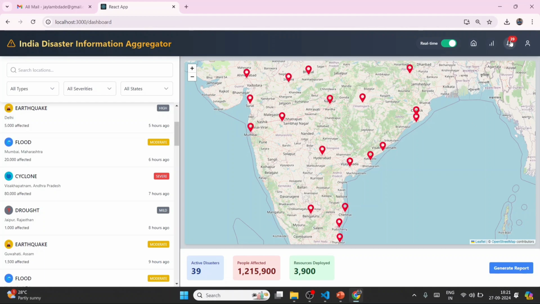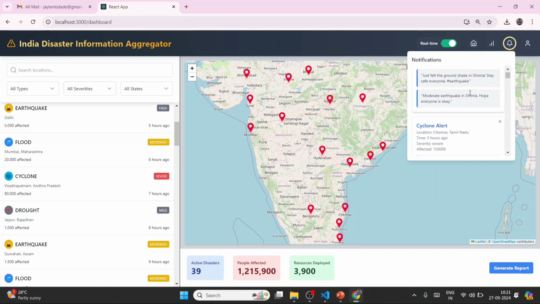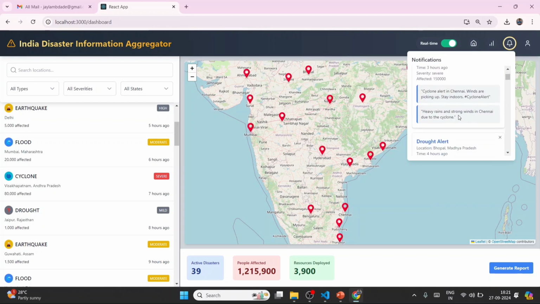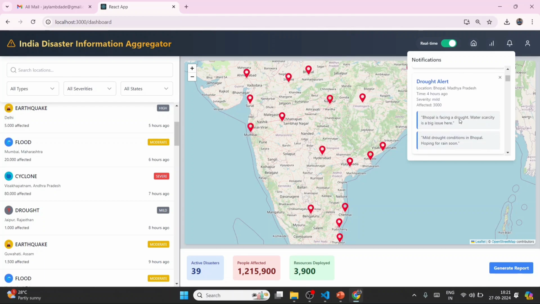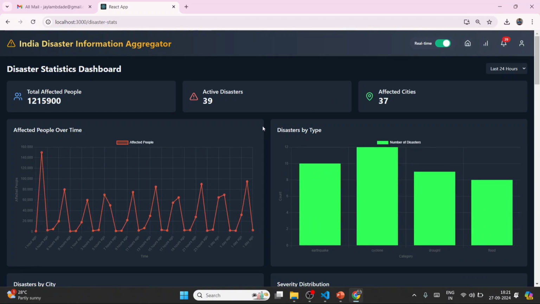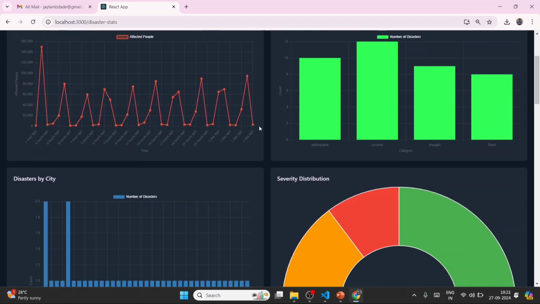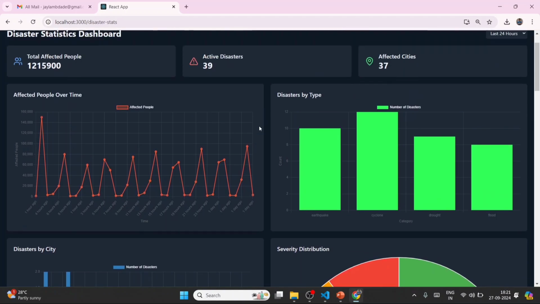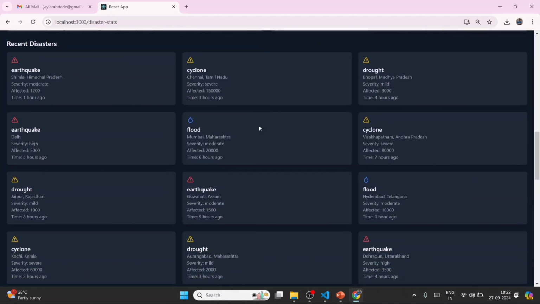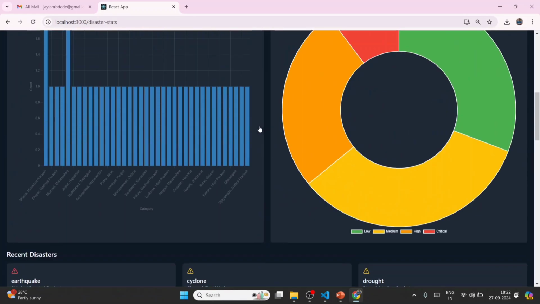Moving further, there is a notification section for the NDRF. This provides alerts about disasters, along with the tweets or posts that were used to gather these insights. Next, we have a statistics section that visually represents the disaster data such as disasters by city, severity distribution, and affected people over time. This helps the NDRF make data-driven decisions quickly and efficiently.